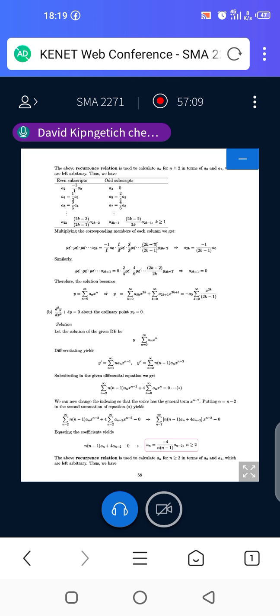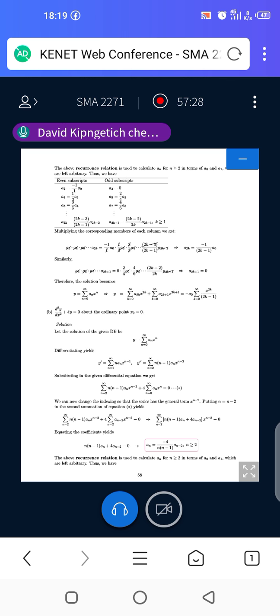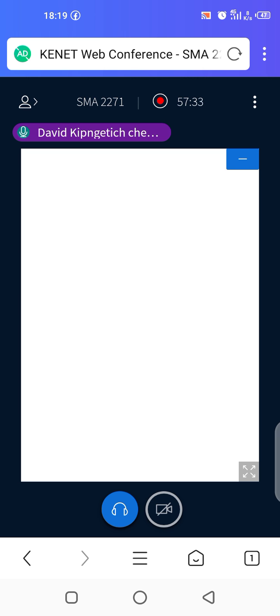For the even subscript, when n is 2, from this formula we'll have a2, the one that you are seeing there.